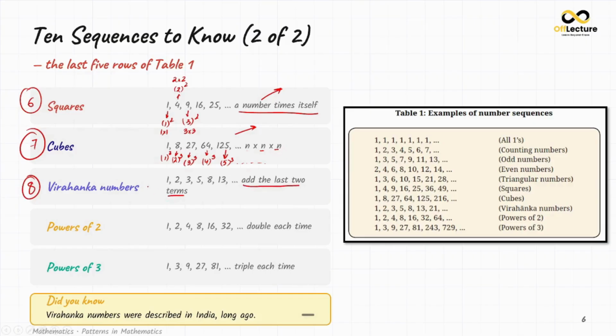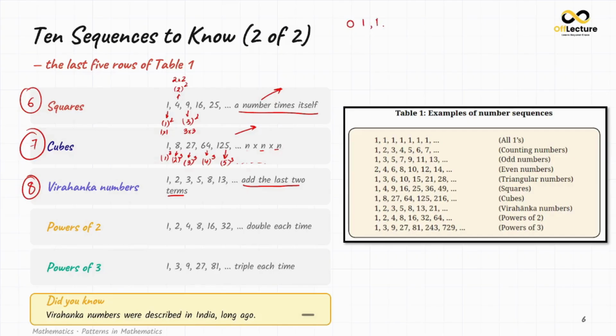Okay, and this is a very interesting pattern. What we are doing is adding the previous two numbers to get the new number. How it is working, let's understand here. If we start with 1, what are the previous two numbers? It is 0 and 1. So the addition of these two numbers will give you 1.